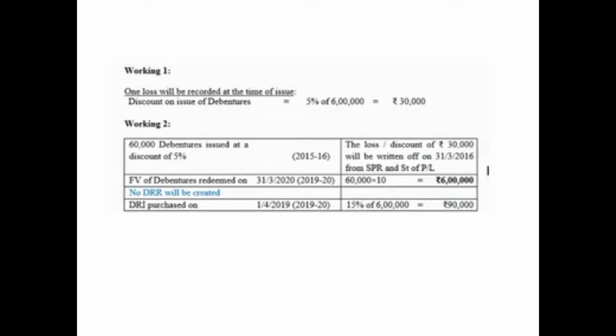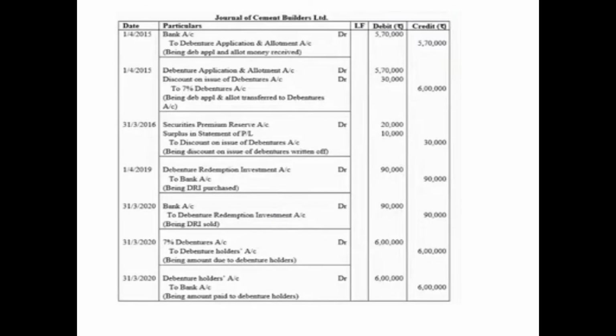Since it is a listed company, it need not create any DRR, but it will purchase the DRI on 1st April 2019, in the year 19-20. That is a minimum of 15% of the face value of the maturing debentures in the current accounting year. So 15% of 6 lakh will be 90,000. Since in this question you need to pass the entries both for issue as well as the redemption,